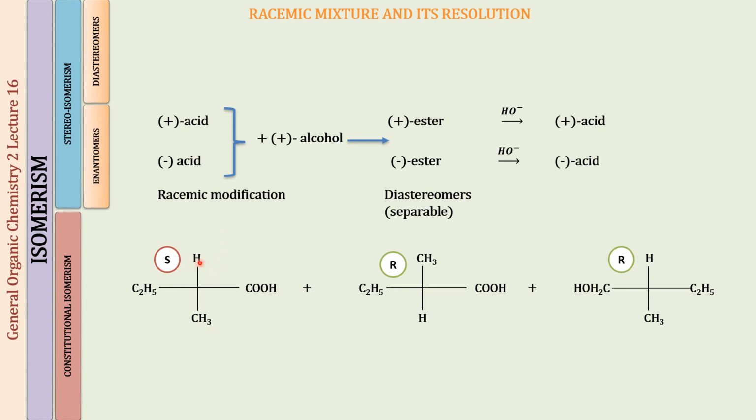Hydrogen is present in a Fischer projection in vertical position, so just check the arrow from 1 to 2. It is in the anti-clockwise direction, so it is the S configuration. If you look at this one, it is going to be COOH, C2H5. It is the R configuration. So this is S, this is R, which means these two are enantiomers of each other.